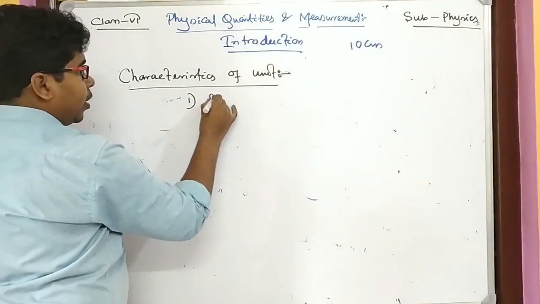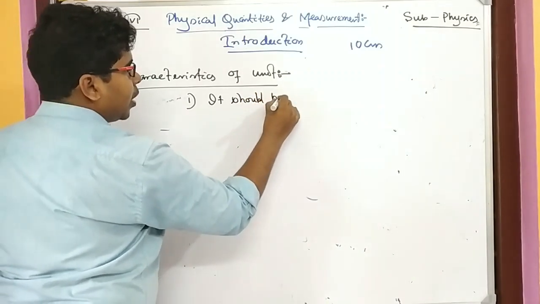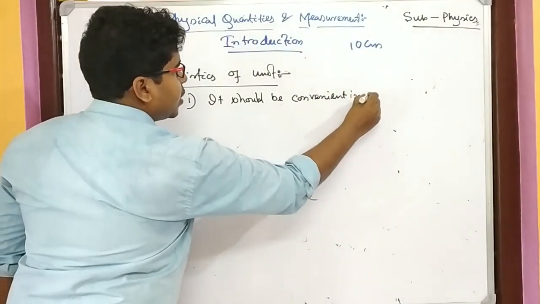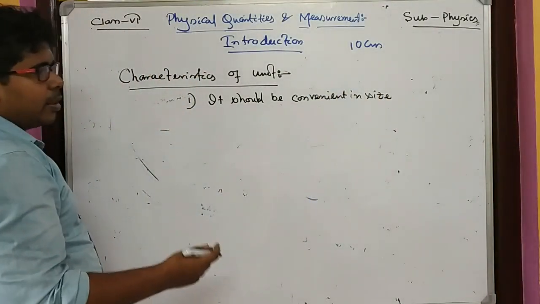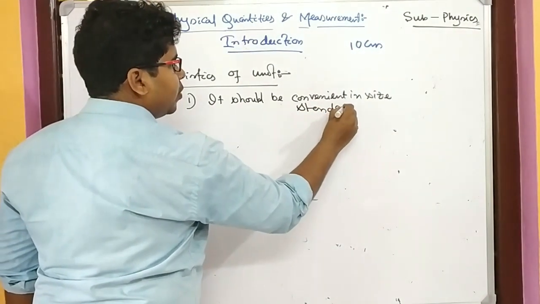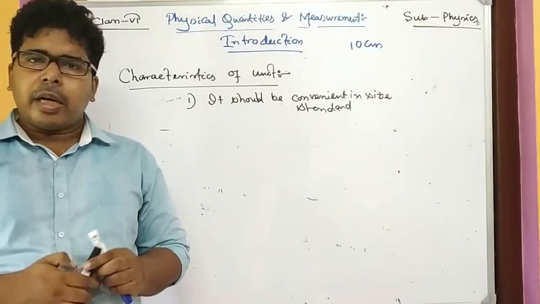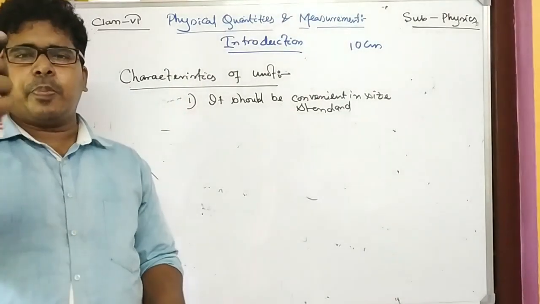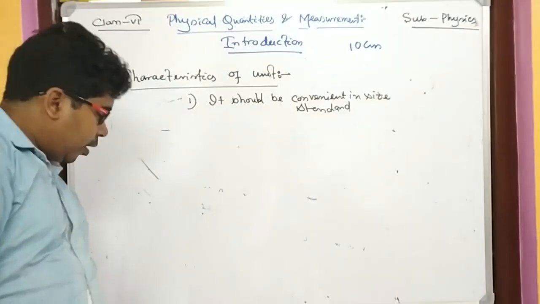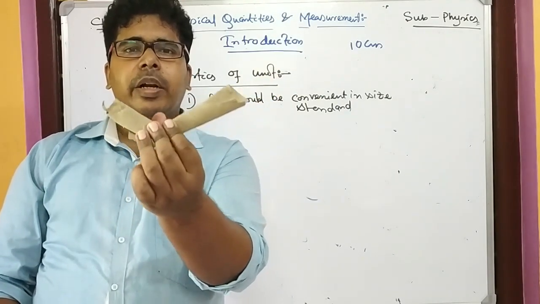Number one, it should be convenient in size, or you can say standard in size. Why? Assume I have taken this pen as a standard unit, and someone else takes this other one as a standard length.